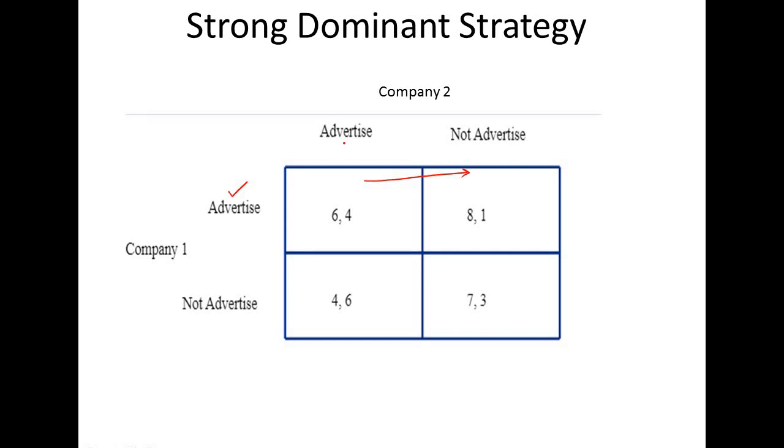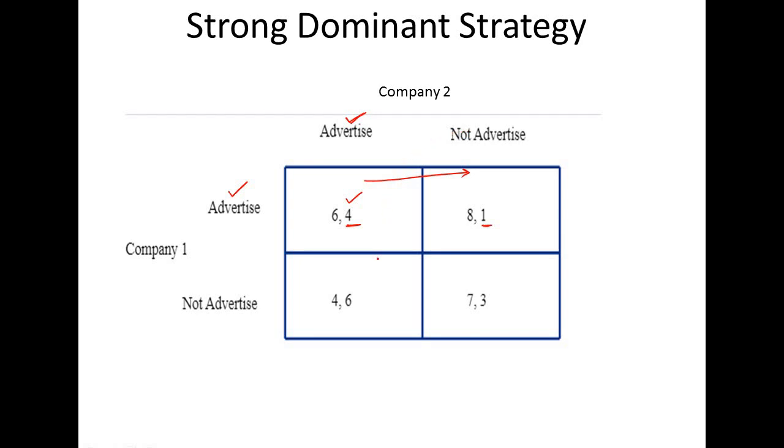If company 2 also advertises, it will get a payoff of 4, and if company 2 is not advertising, it will get a payoff of 1. Which one is higher? 4 is higher. So in this case advertising is optimal, or we can say advertising is dominating not advertising.